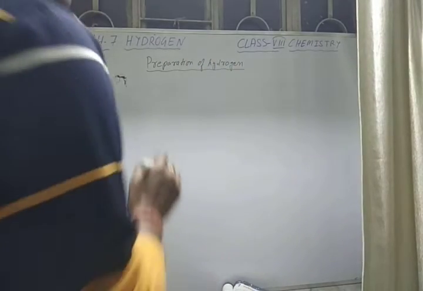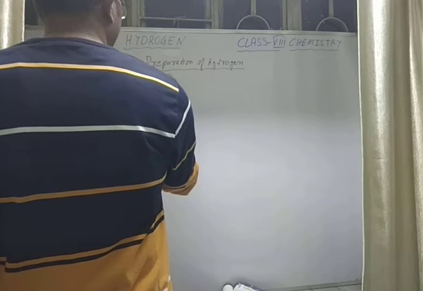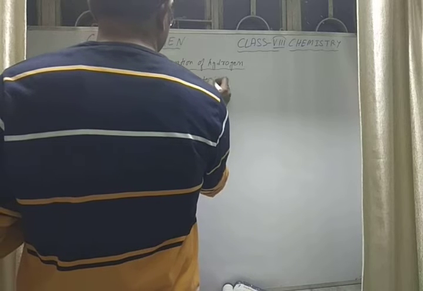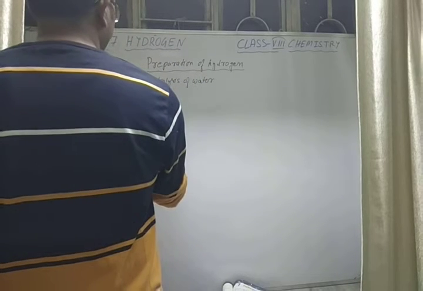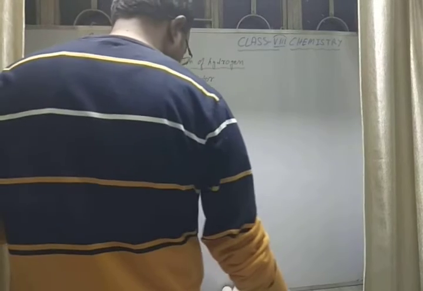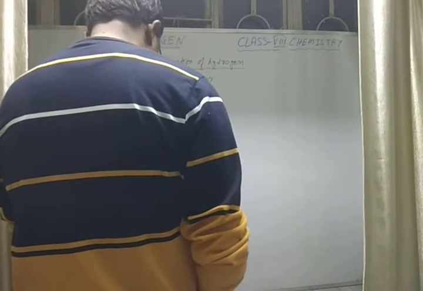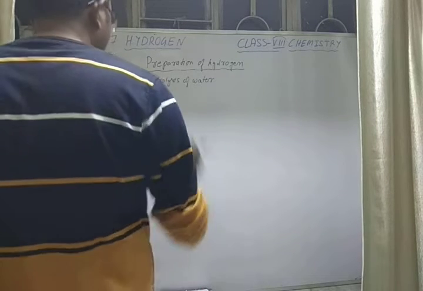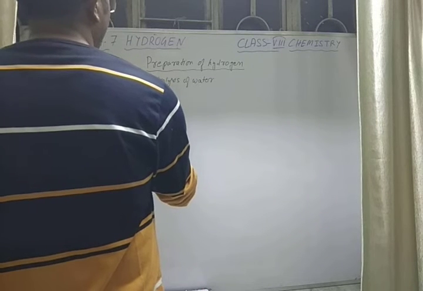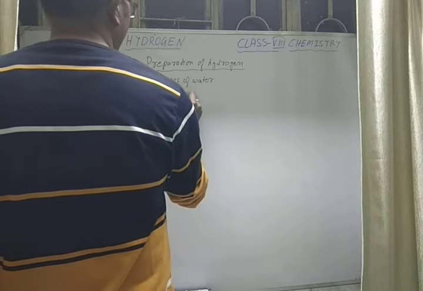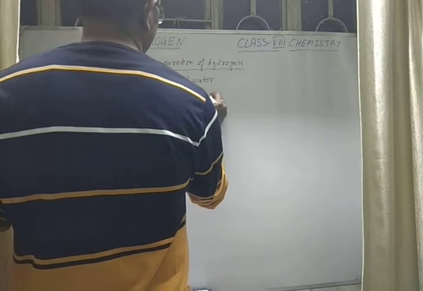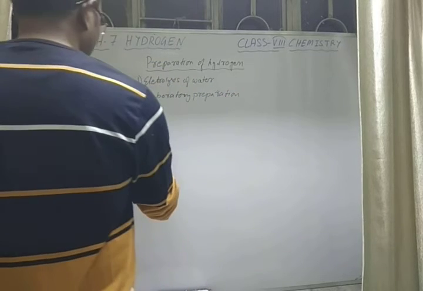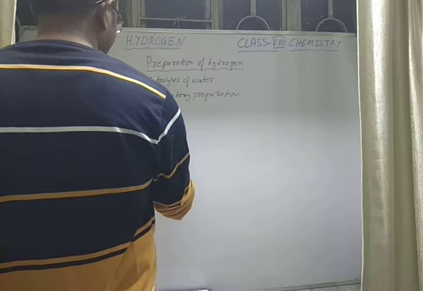First is the electrolysis of water, second is the industrial method, after that we can write laboratory preparation, and the third one is the Bosch process.